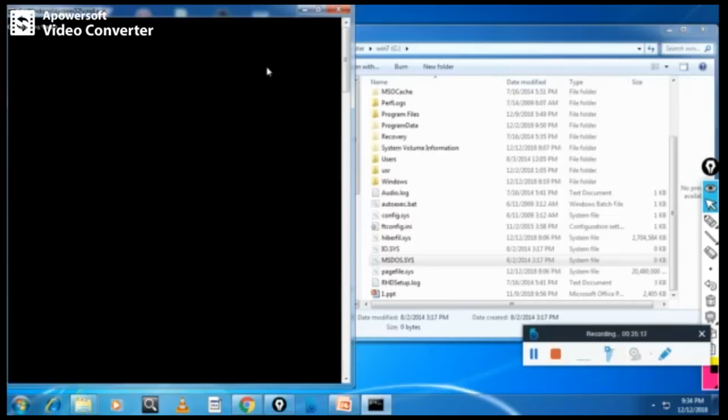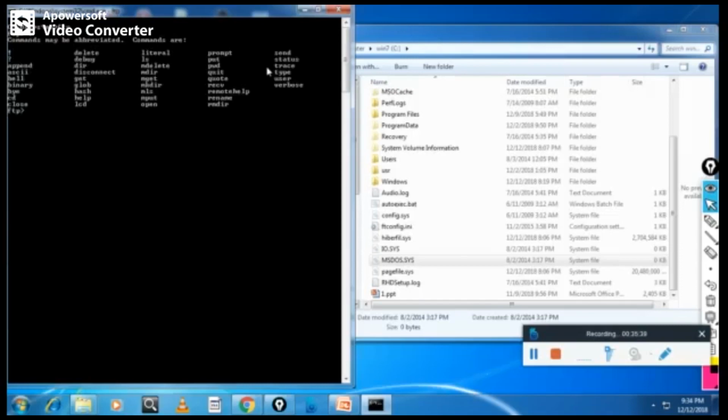install an FTP server on your machine, and if you keep your machine in the public domain, then it is accessible depending on the permission and authentication. Otherwise you can access an FTP server. For example, I will give the command FTP. When you give the command FTP, you will get this prompt, and here if you type a question mark, then you can see the commands you can use in FTP.